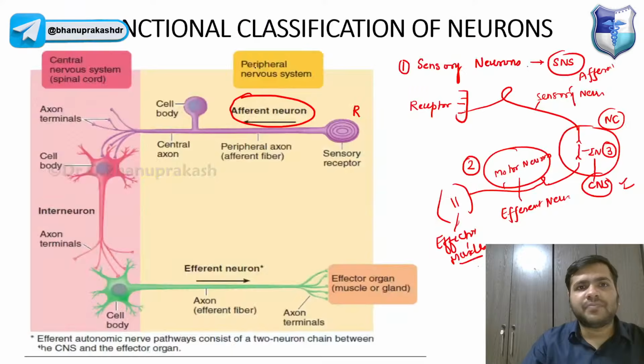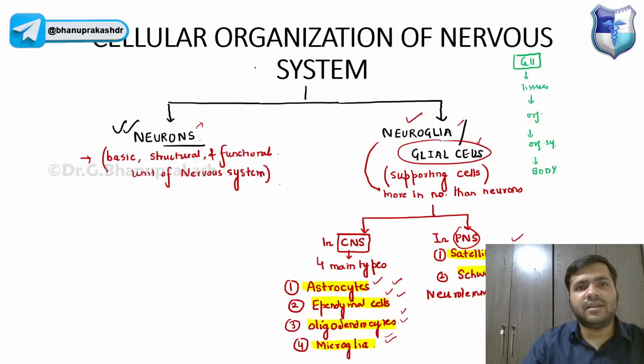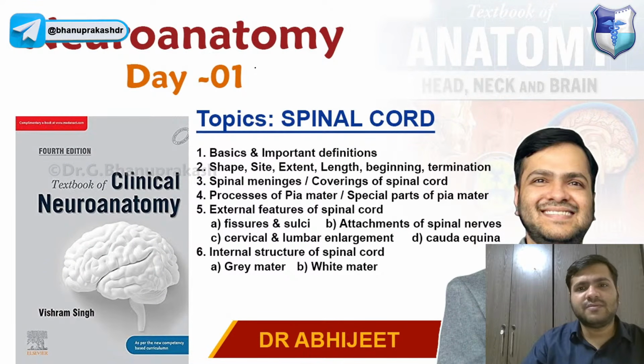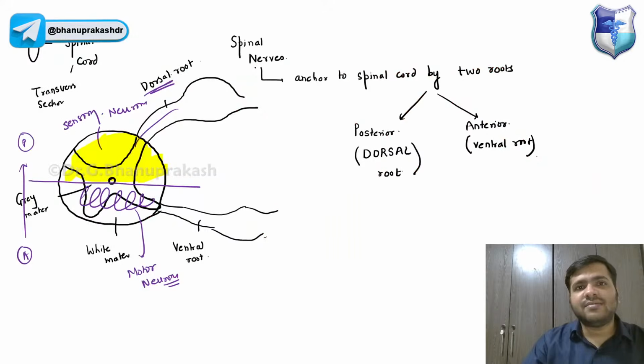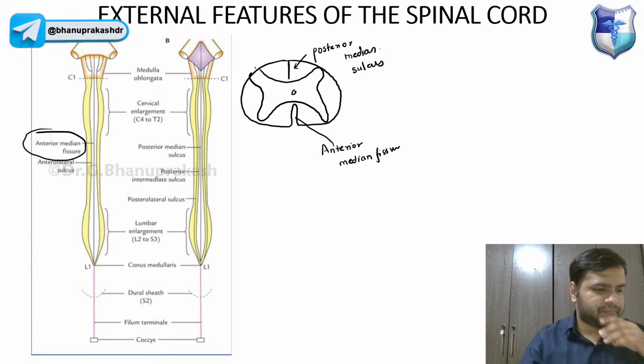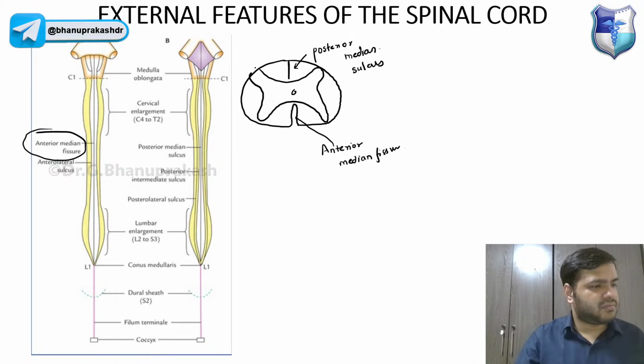Apart from that, in the external features, we have already discussed one or two parts. That is, we have discussed the fissures. The cervical and the lumbar enlargement and the Cauda equina, this is something I will be teaching you again. Now this is the median sulcus and the anterior median fissure. Median sulcus and the anterior median fissure.